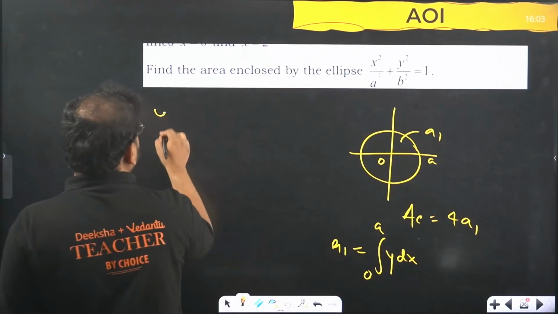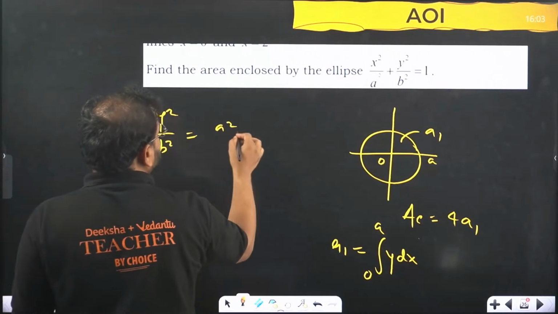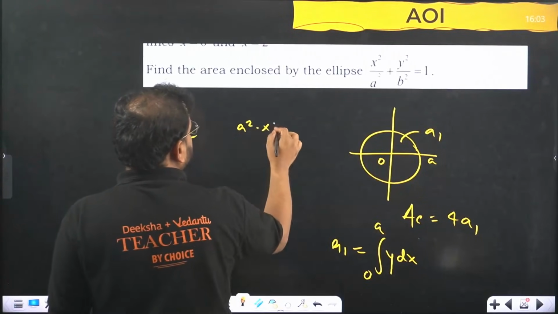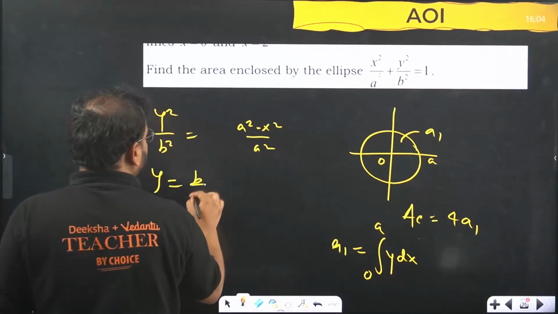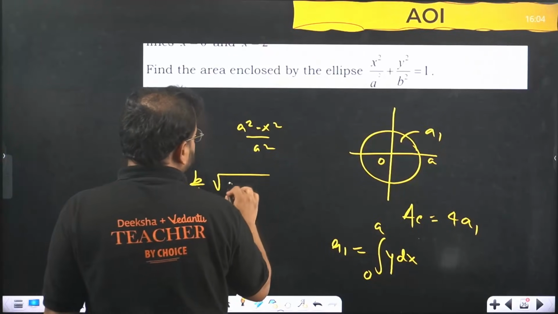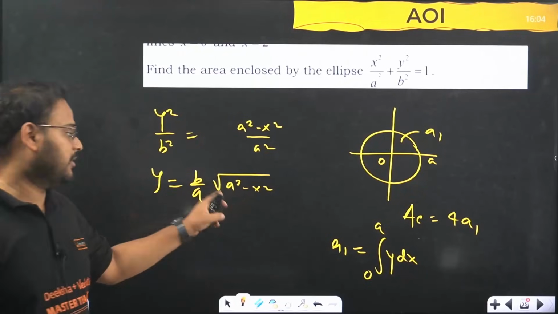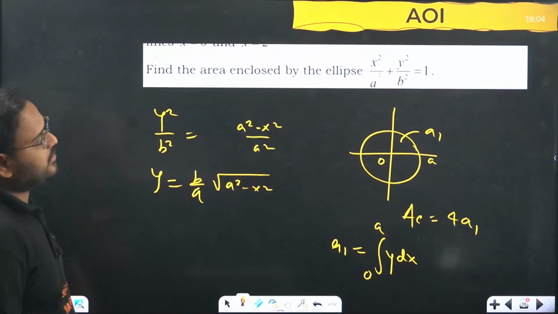How do you find y, sir? Y square by b square equals a square minus x square upon a square. So y becomes equal to b by a times this. Put it over here, integrate the particular function, get the result. Okay, yes or no? Please check.